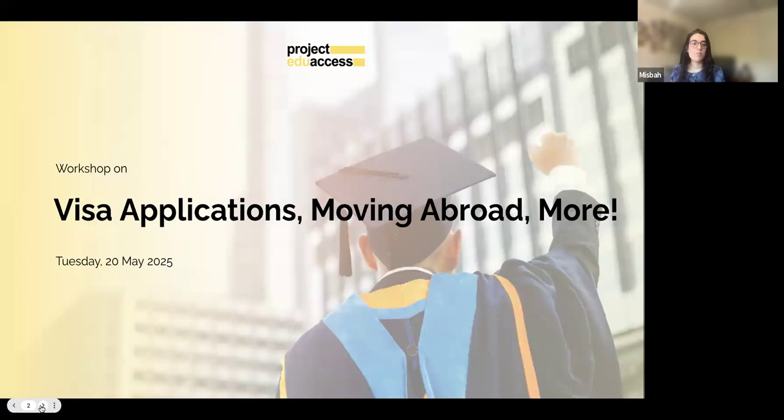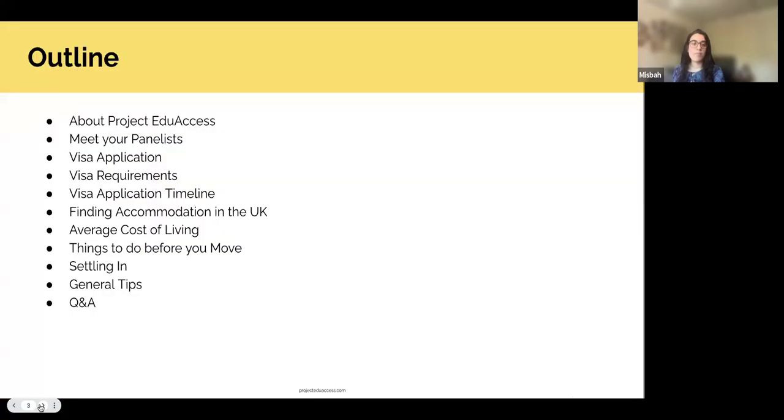So welcome to today's workshop on visa applications, moving abroad and more, for applicants or offer holders moving to the UK. Very quickly, I will introduce you to your panelists, who will then take over and talk to you about the visa application, visa requirements, application timeline, looking for accommodation in the UK, the average cost of living, things that you should be doing before you move, how to settle in, and things to keep in mind while settling in, some general tips on moving abroad, and then we'll open it up for a Q&A.